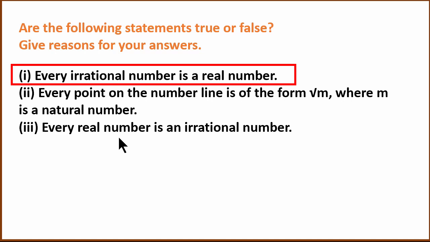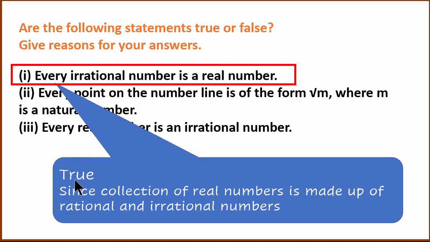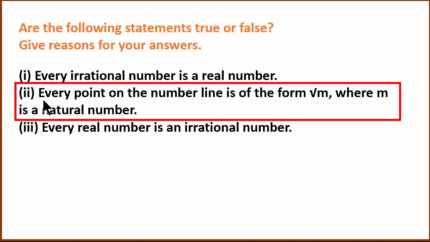Every irrational number is a real number. Okay, let's look at irrational numbers. Yes, all irrational numbers are real numbers. It's true, since the collection of real numbers is made of rational and irrational numbers. Now let's look at the second one. What does the second one say? Every point on the number line is of the form root m, where m is a natural number.